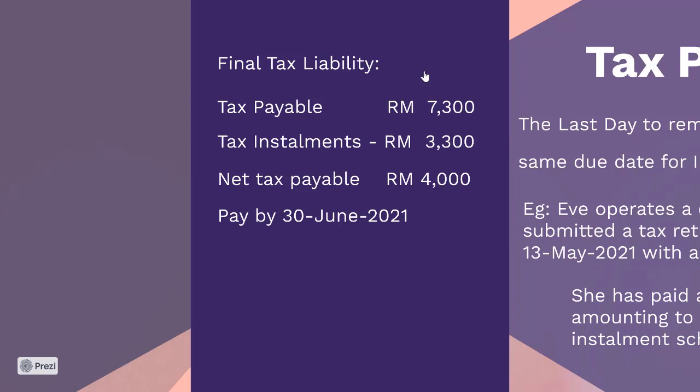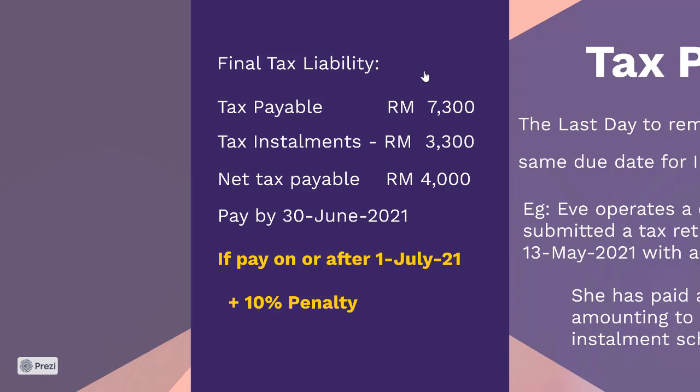Now, what if she missed 30th June 2021? There will be a late payment penalty, right? But how much will it be? The moment you pay on or after 1st July 2021, we will have to add a 10% penalty, which means you just have to add 400 ringgit.